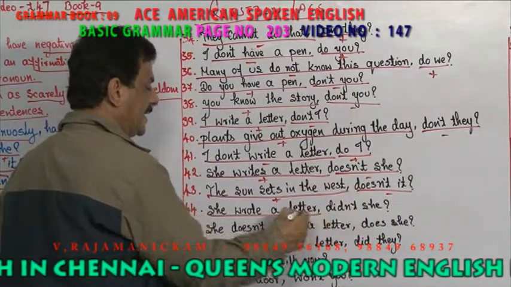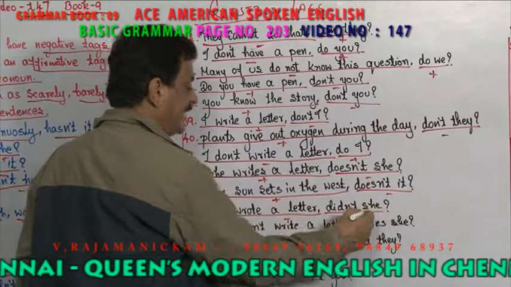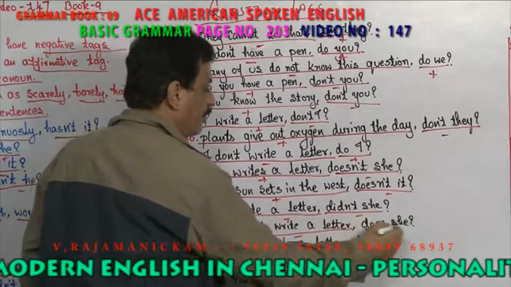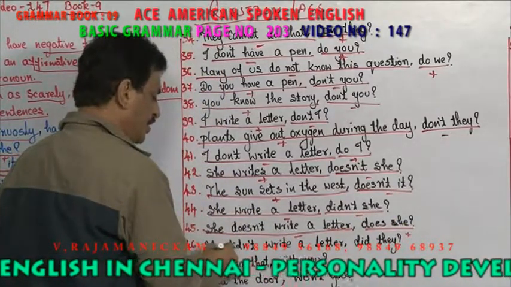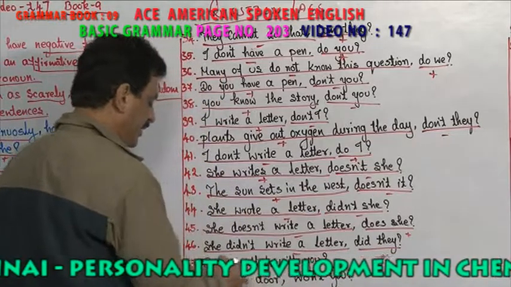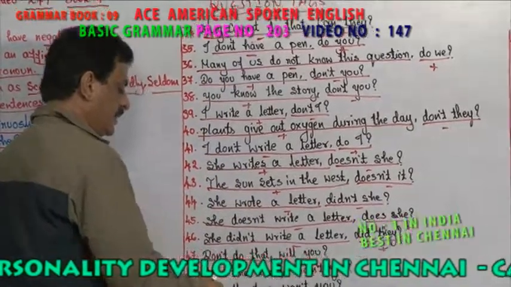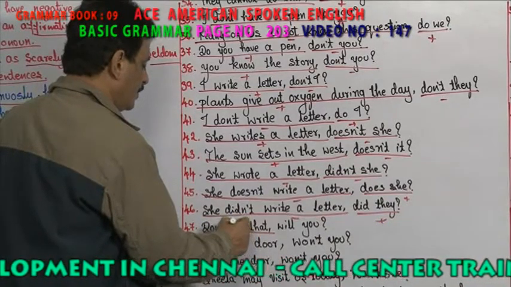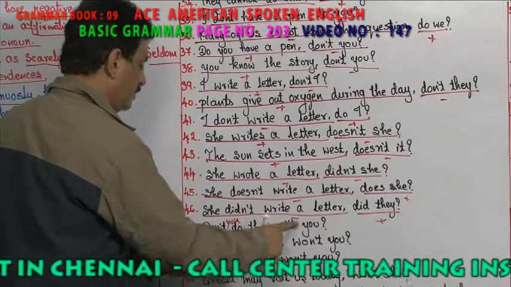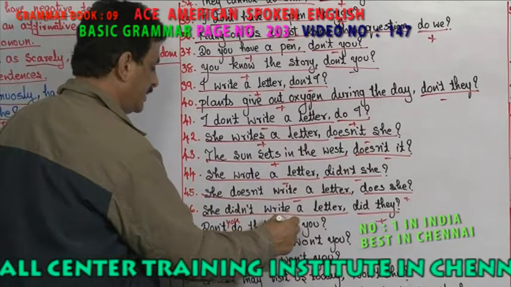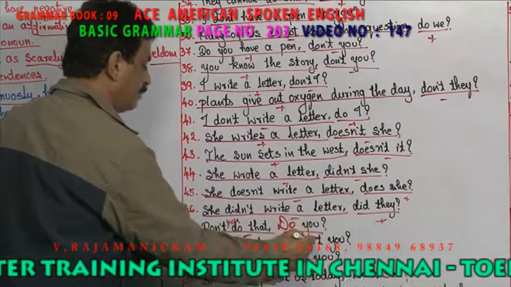She wrote a letter. It is positive. Negative is didn't she. She doesn't write a letter. It is negative. Positive is does she. She didn't write a letter. It is negative. Did they becomes a positive. Didn't I do that? Didn't you do that? So it will be don't you, it is do you, right? So if it is negative, then it is positive.